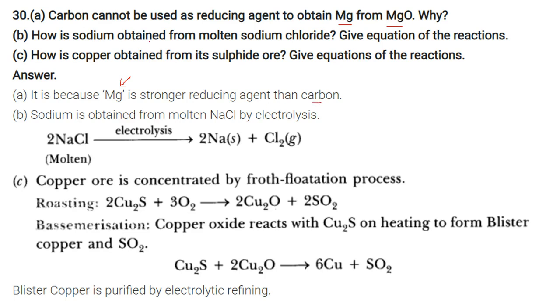How is sodium obtained from molten sodium chloride? Give the equation of the reaction. So molten NaCl is electrolyzed. Sodium is obtained from molten NaCl by electrolysis. Sodium and chlorine are formed.